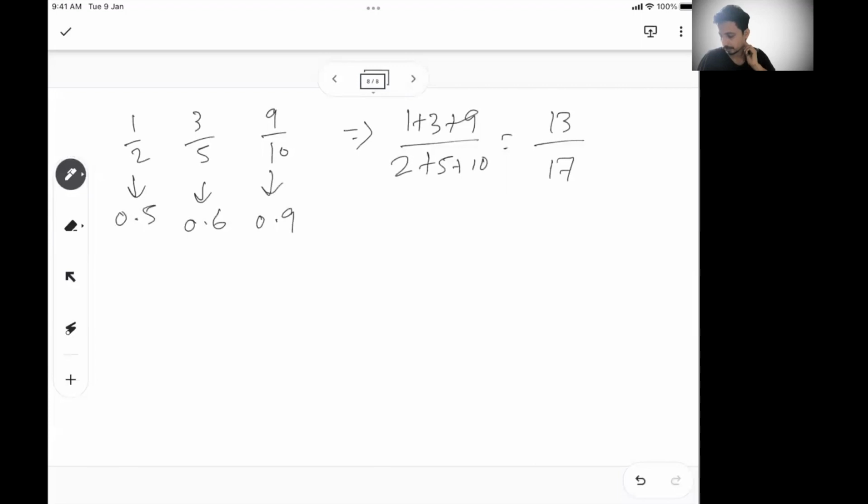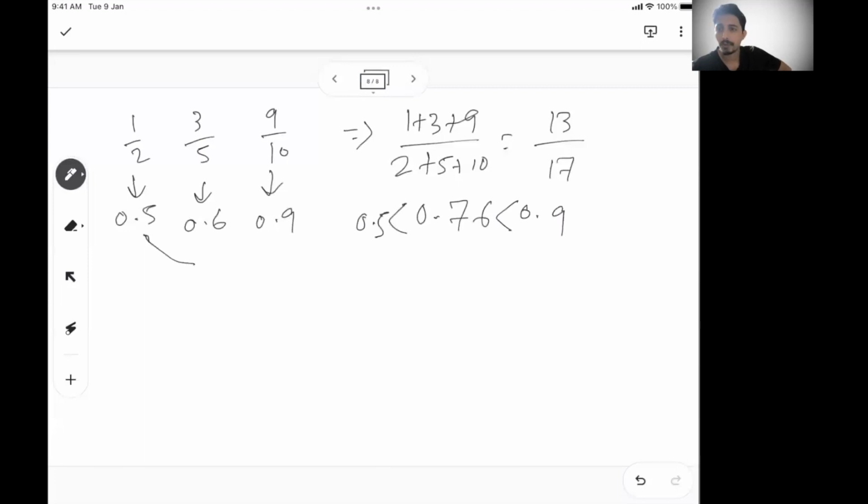So if you do that, 13 by 17, it is 0.7 something, right? Yeah, 0.76. So again, it lies between, it is more than 0.5 and less than 0.9, right? So you can understand what we are trying to say.